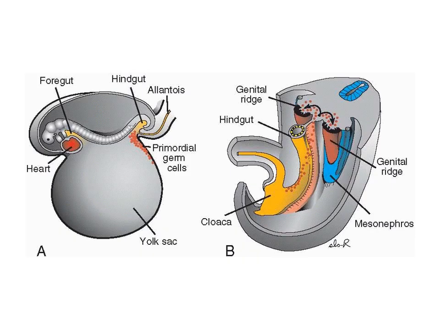During the indifferent stage, the primordial germ cells migrate from the yolk sac into the developing gonads. You can see here they are migrating through the dorsal mesentery into the developing gonads. The differentiation of the genital system into male or female type starts with the differentiation of gonads that begins in the 7th week of development. Following the differentiation of gonads, differentiation of the genital ducts and external genitalia occurs under the influence of hormones produced by the gonads.